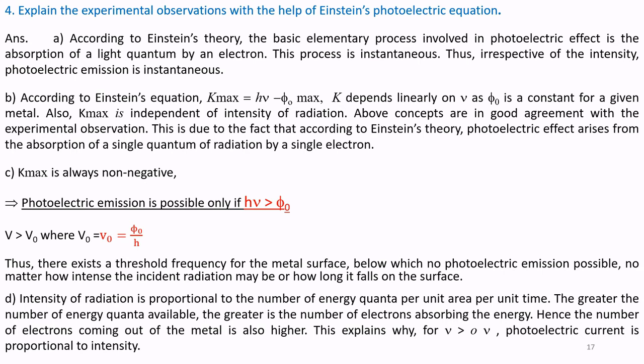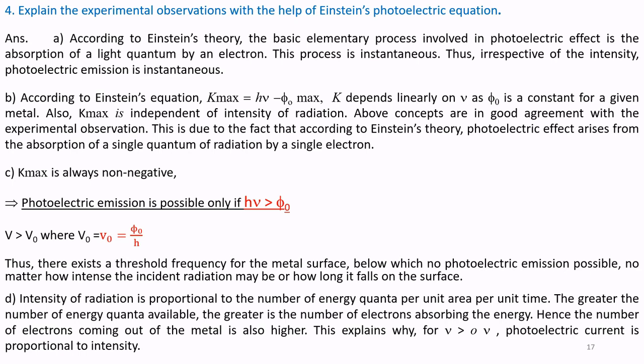Point D. Intensity of radiation is proportional to the number of energy quanta per unit area per unit time. The greater the number of energy quanta available, the greater is the number of electrons absorbing the energy. Hence, intensity I is proportional to the number of energy quanta per unit area per unit time.